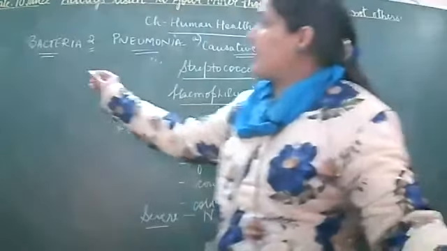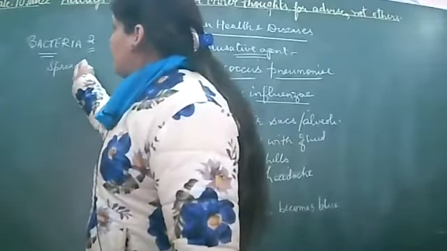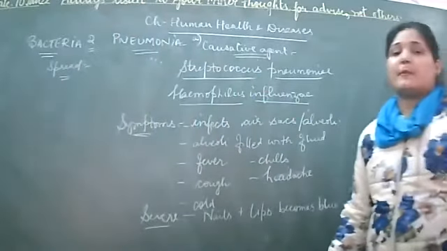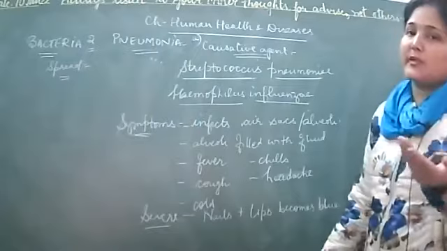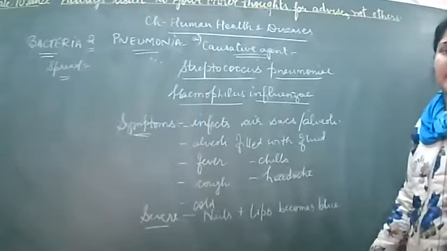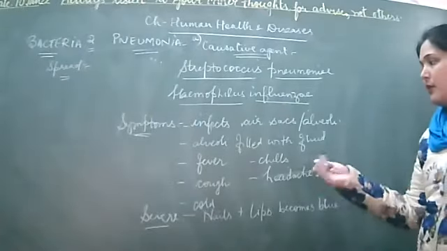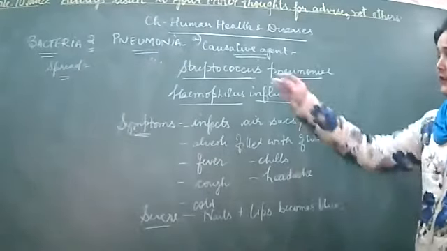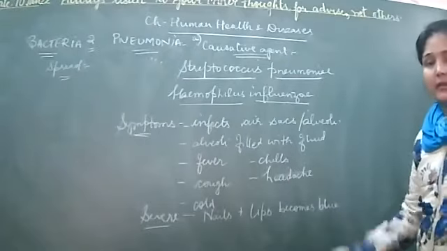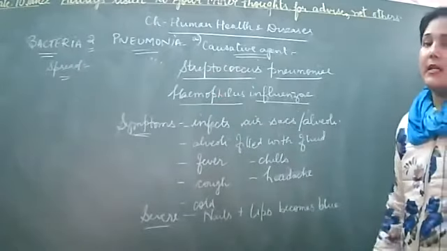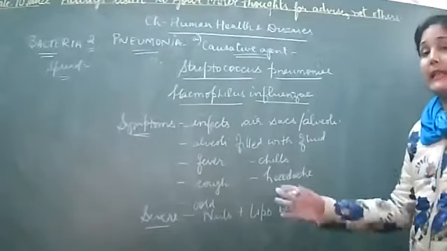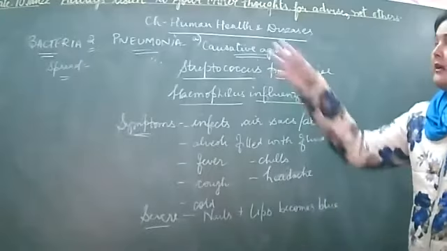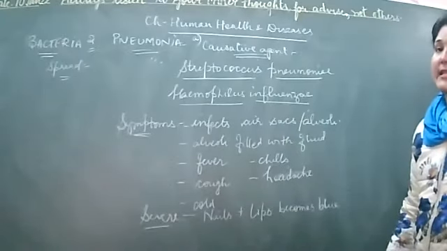How does this particular disease get spread? Spread कैसे होती है from one person to another? Infectious disease कैसे spread होती है? Through the droplets, है ना? जब कोई person inhale करता है जो infected droplets हैं उनको, ठीक है? If a person is suffering with pneumonia and is coughing or sneezing, है ना? Because of the cold and cough conditions. So when the person sneezes, then the air catches the particular droplets and if the healthy person inhales those droplets, है ना? Infected droplets की inhalation करते हैं, then the healthy person may also get this disease, that is pneumonia.